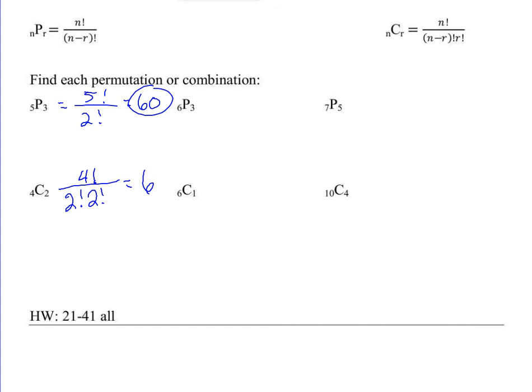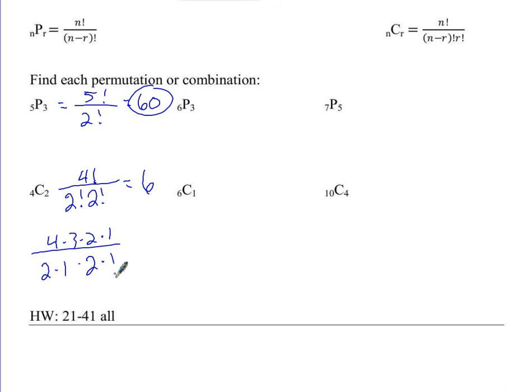So I want to show you what the factorial stuff is doing as we work our way across. This 4 combination 2 formula here has 4 factorial in the top. So that's 4 times 3 times 2 times 1, divided by 2 factorial, 2 times 1, times 2 factorial, 2 times 1.